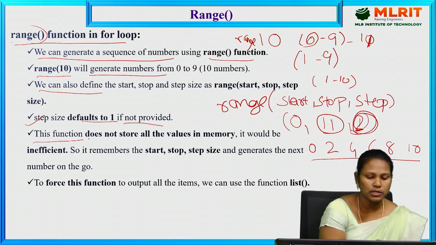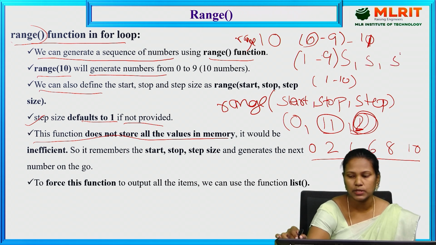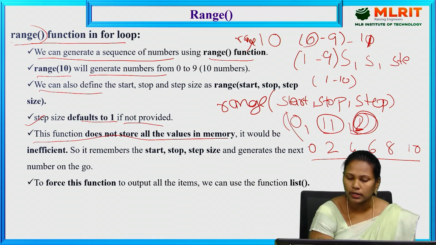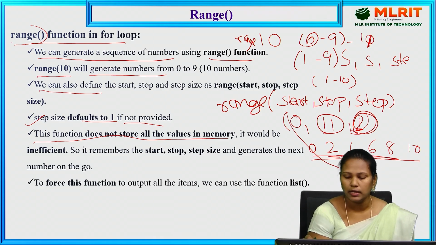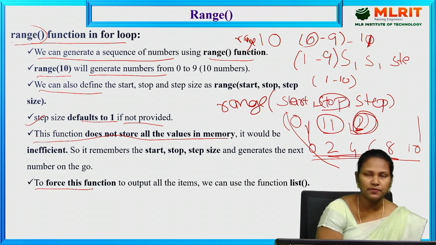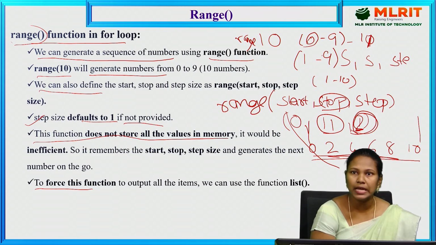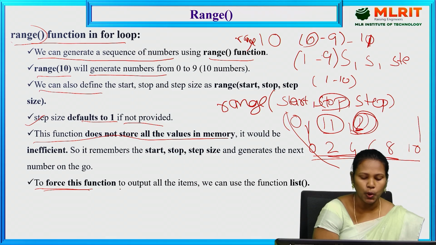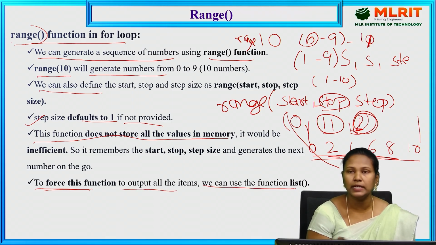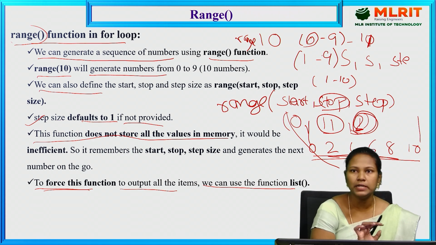This function does not store all the values in memory. It stores only the start index, the stop index and the step size. It does not store all the values. To force this function to print the values, if you want to print the values with the help of the range function, we need to use list. To force this function to output all the items, we can use the function list. So we have to use list of range of 9. Then only it prints all the values.